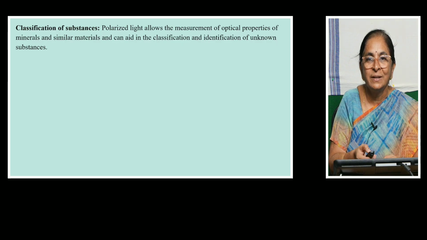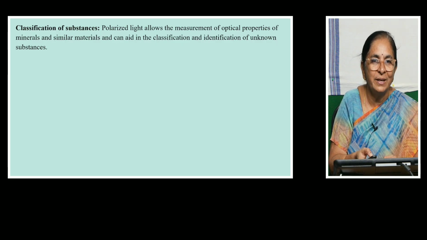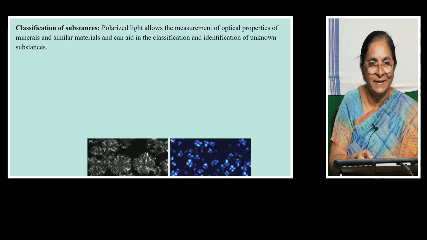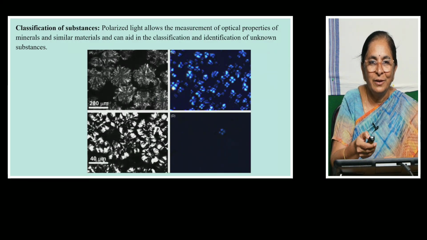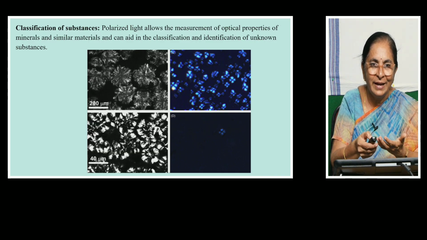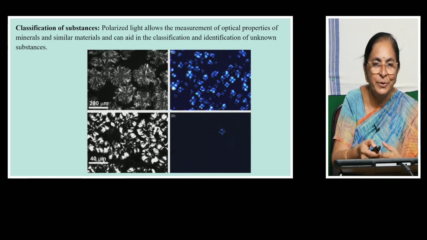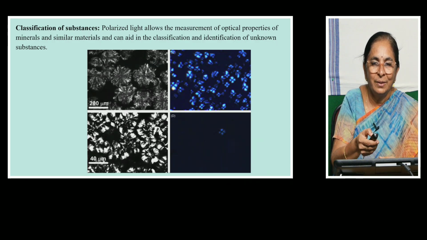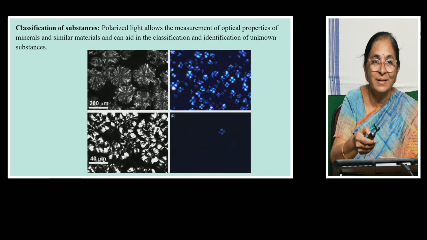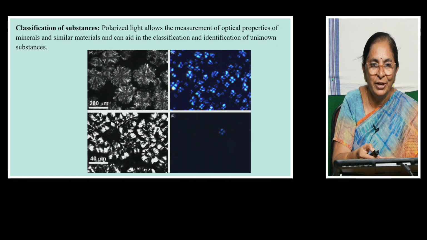Polarized light allows the measurement of optical properties of minerals and similar materials and can aid in the classification and identification of unknown substances. Right? Under the polarizing microscope you can see the structure. To the naked eye they look just like powder, or the organisms we may not even be able to see, but with the microscope having this polarizing film added, the picture quality will be very good.